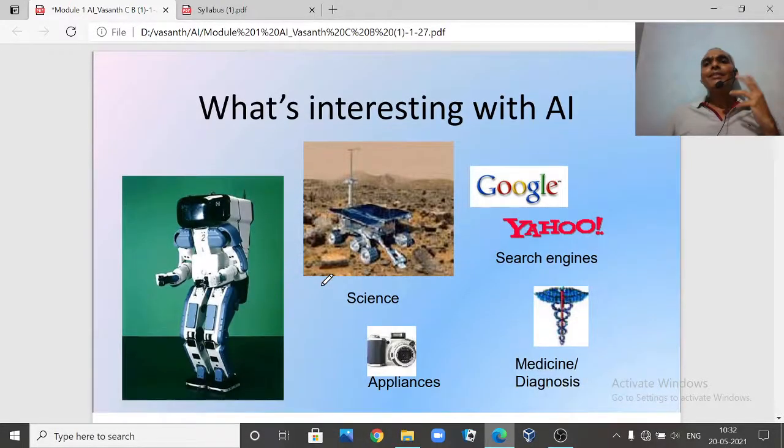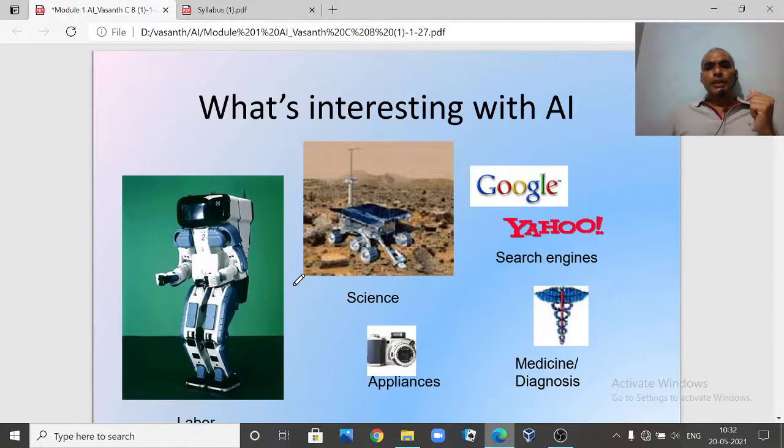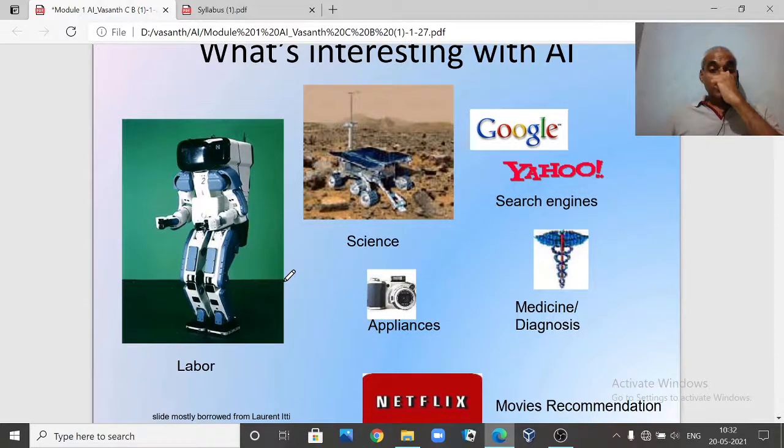What is interesting in our artificial intelligence? There are certain other examples, like robots which can act as laborers, right? We can use them to do certain works, especially in science and technology, in space and so on, where it is very difficult for human beings to go, so we can send our robots.